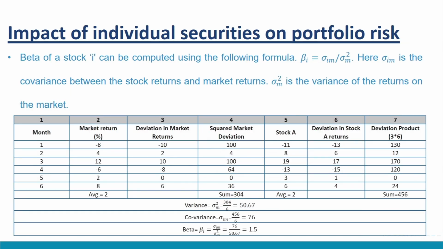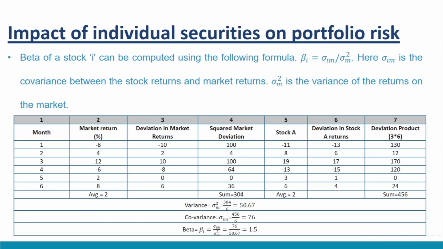Beta of a stock i can be computed using the following formula, that is beta equal to sigma im upon sigma m square. Here, sigma im is the covariance between the stock returns and market returns, and sigma square m is the variance of the returns on the market. The ratio of this covariance and variance is the contribution of the stock to the portfolio risk, that is beta.